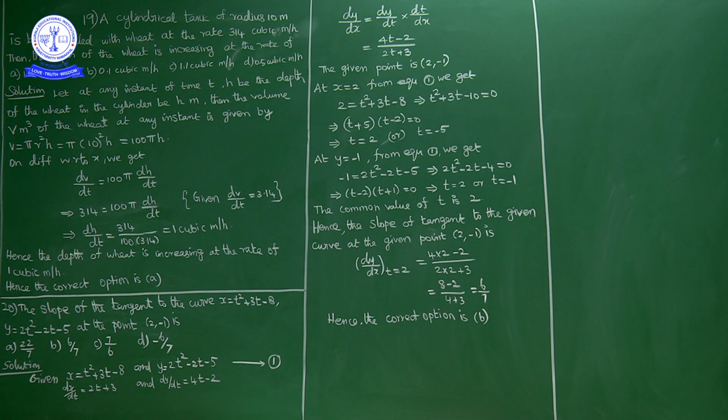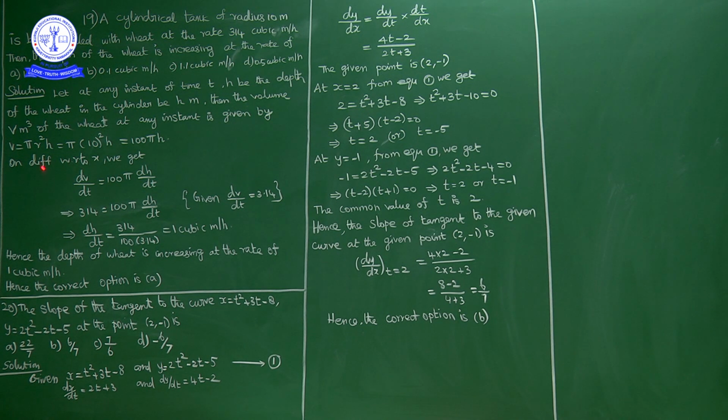Okay, what we have here is the rate of change of volume, which is 314 cubic meter per hour. A cylindrical tank, with radius and height, where the radius is given as 10 meter, is being filled with wheat at the rate of 314 cubic meter per hour. So the rate of change of volume is 314.